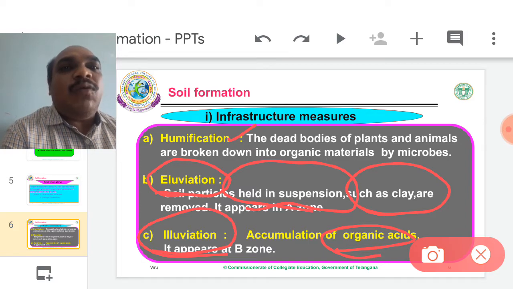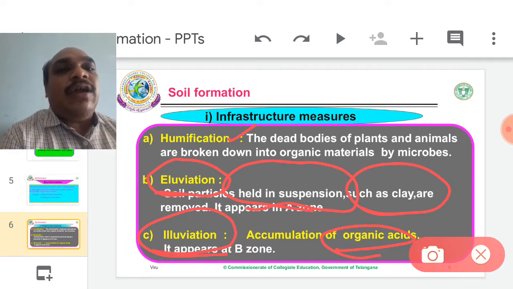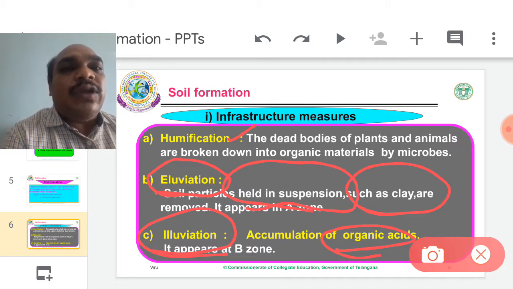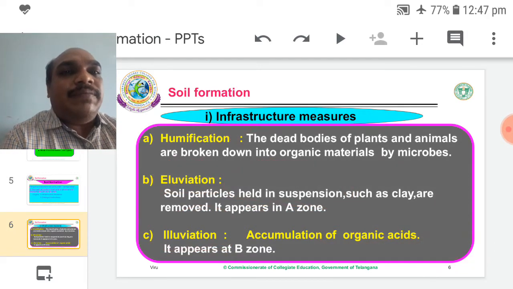Oxygen levels, water, everything is available in moderate condition in the B zone, and richly available in the A zone. So alluviation means suspended clay particles reach the bottom of the A zone, and illuviation gives accumulation of organic acids and nutrients in the B zone. These three methods give more nutrients, and soils become fertile by the activity of these three processes.